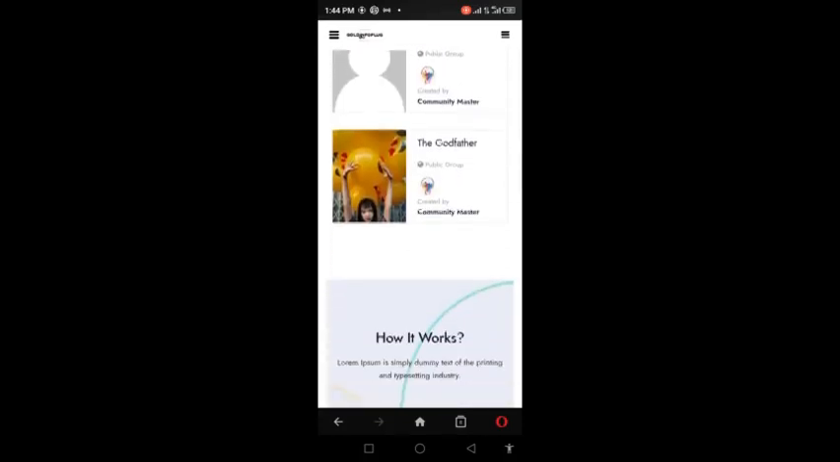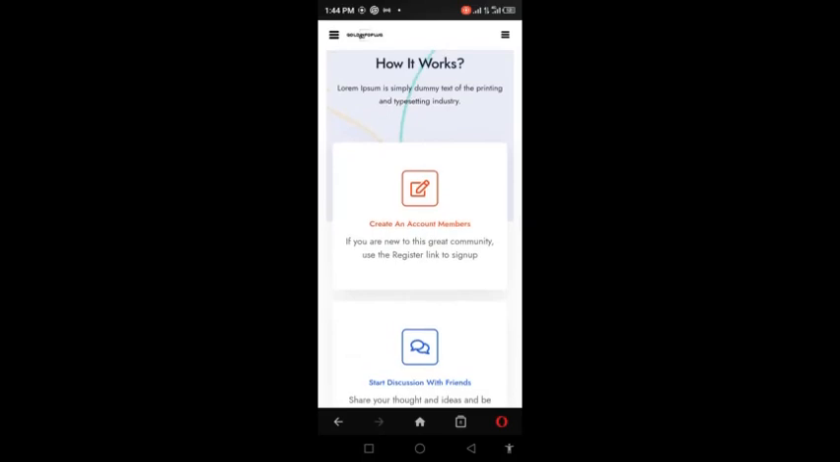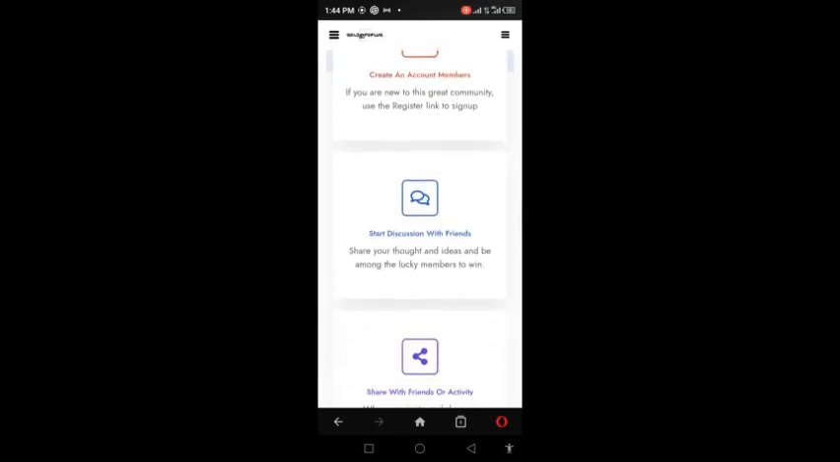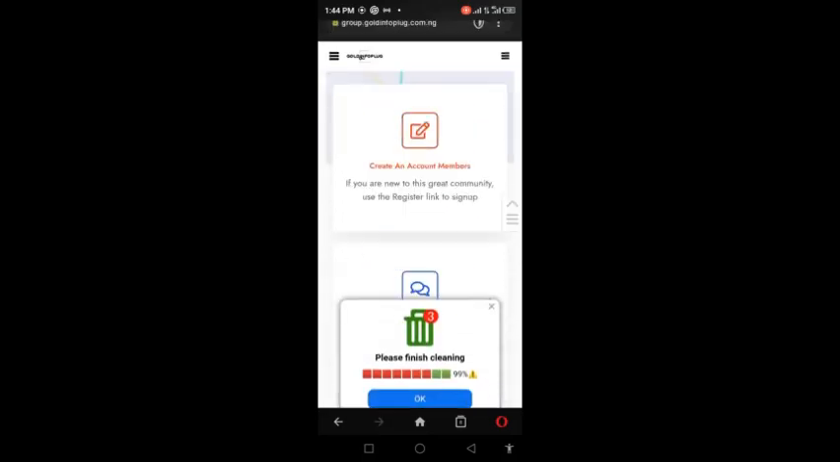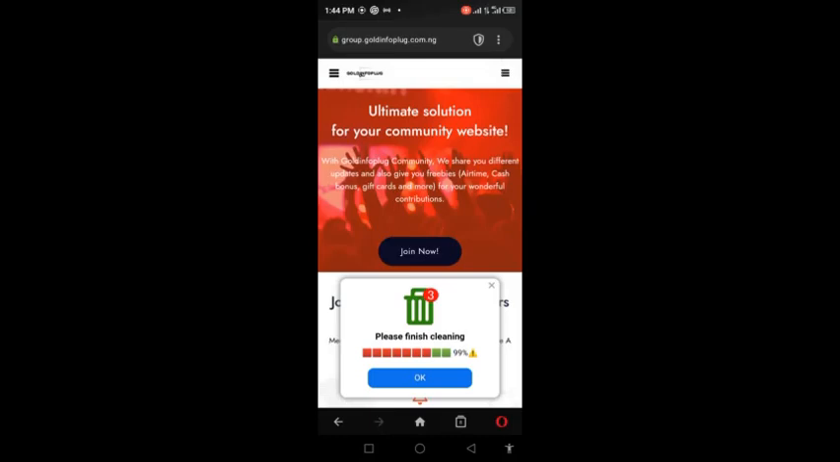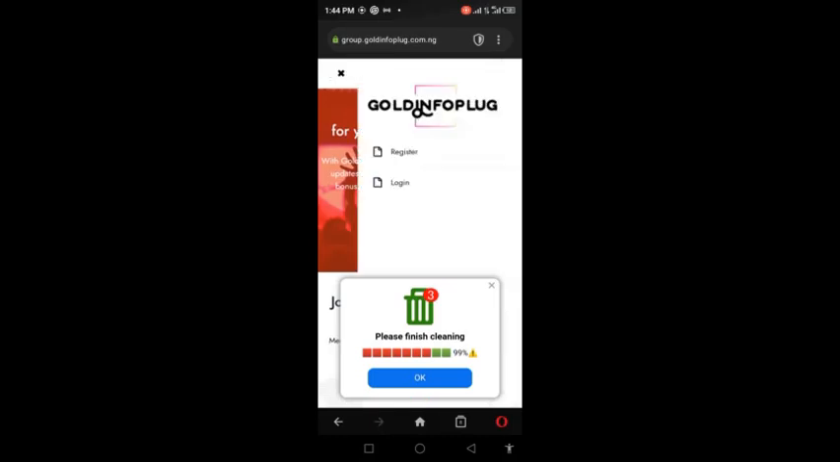So these are different groups that are available. How does it work? If you are new to this great community, use the register link to sign up, share your thoughts and ideas, and you could be among the lucky winners. So not to waste your time, I'll use the top right corner menu and hit the register button.